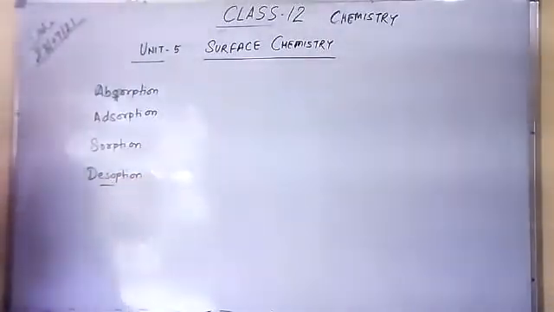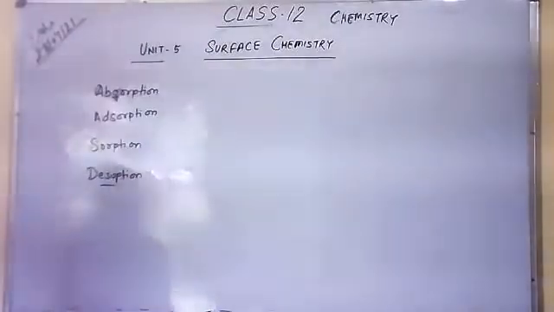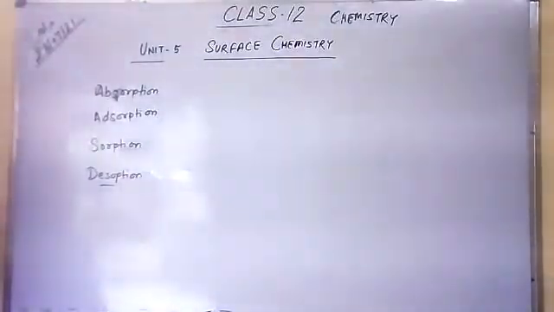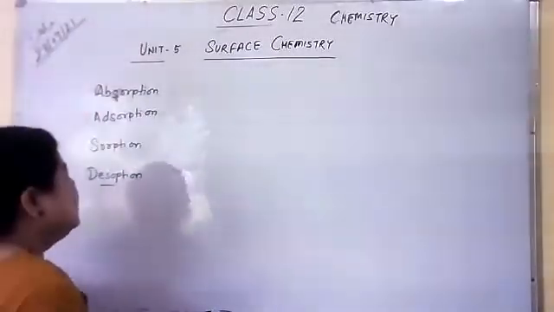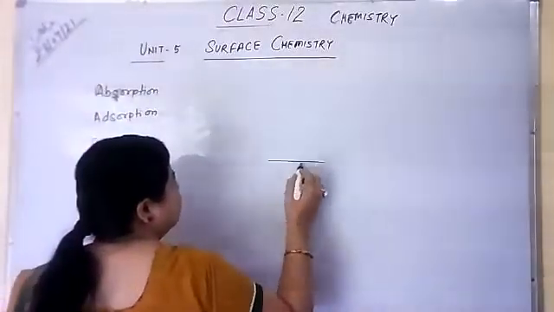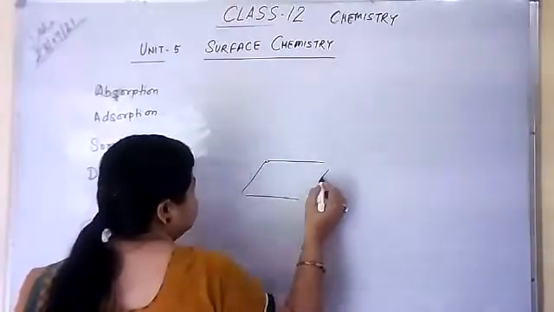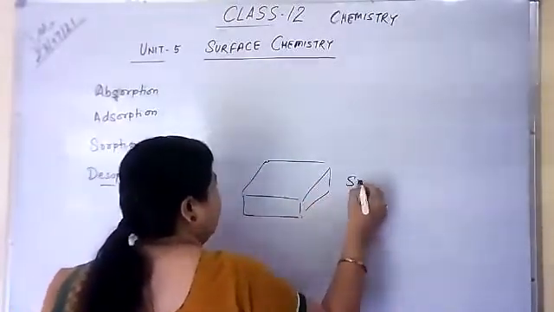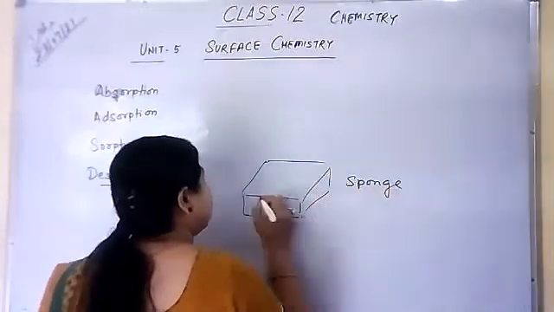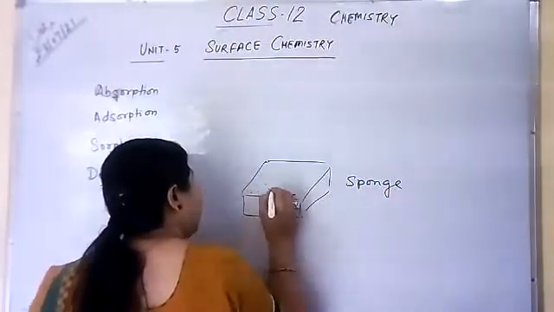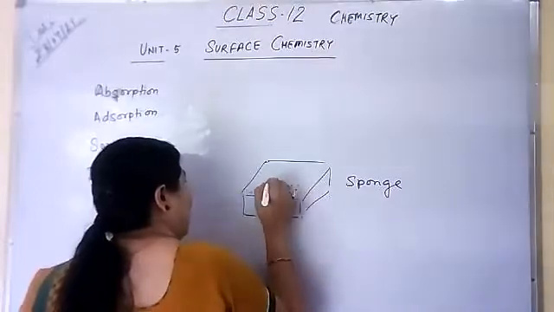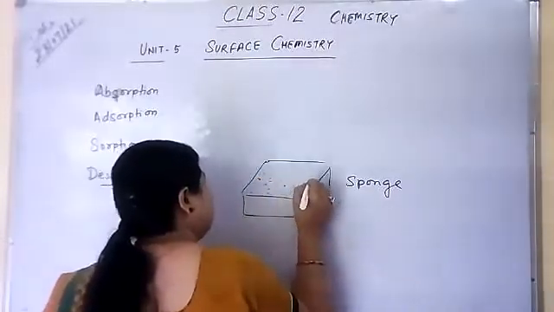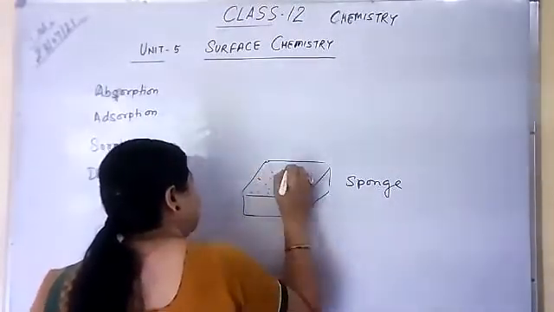First of all, we should understand what is the meaning of absorption. Absorption, you have seen like a sponge. This is a sponge. You know that there are various micro holes in the sponge.